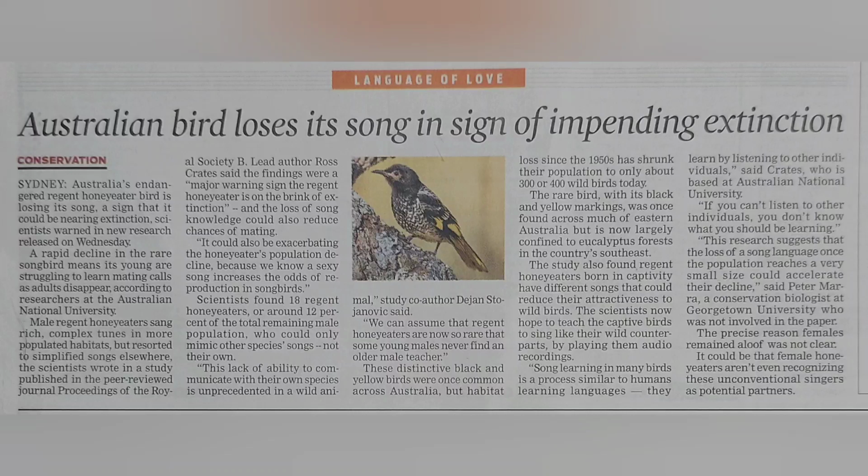Australian bird loses its song in sign of impending extinction. I repeat, Australian bird loses its song in sign of impending extinction. Well, we find that there are no punctuation marks anywhere in this traditional news headline. All the words are in lowercase letters and they beautifully summarize what's in the story as well. Above all, this particular news headline has a great impact on the reader with its solemn caption that makes us empathize with this Australian bird even without reading the full news story. And that's the power of a good news headline, ladies and gentlemen.